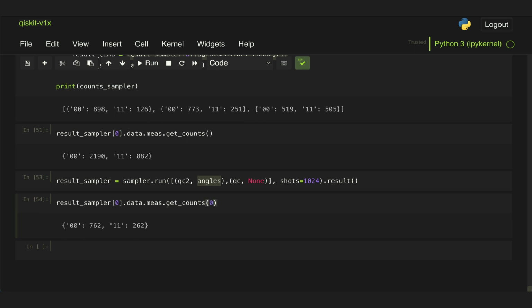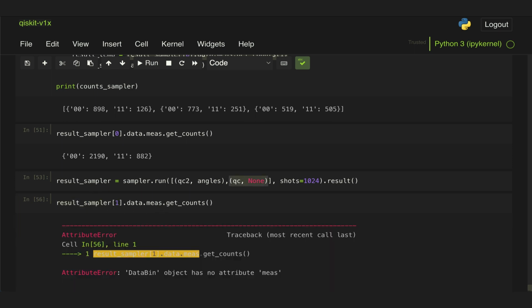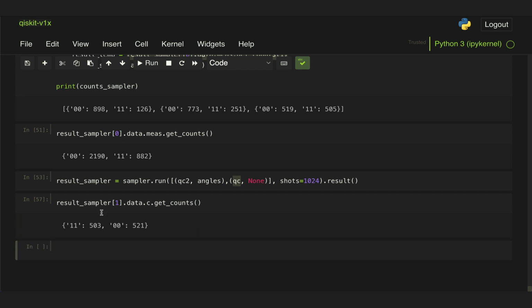If we do 0 here, we get it for the first circuit. But what if we want to extract the results for this second pub? Well, what we would do is here index the first element of the results. So what happens if we do this? Well, we get an error because that first circuit doesn't have a classical register with this name. We will have to change the name here to c. And that would give us the result for that particular circuit.